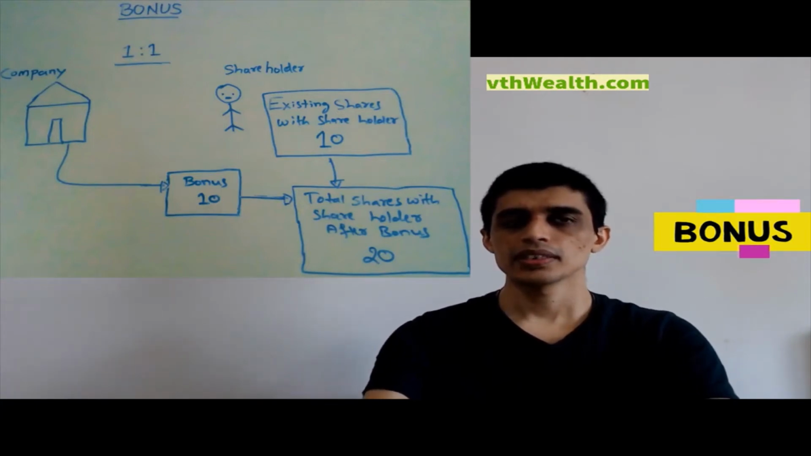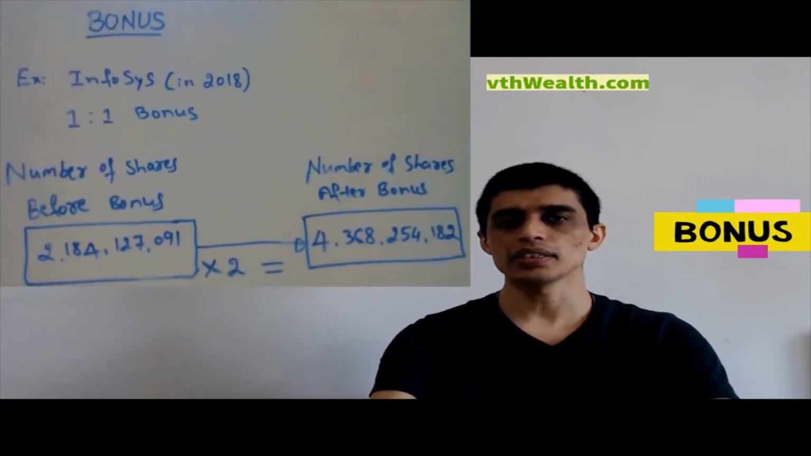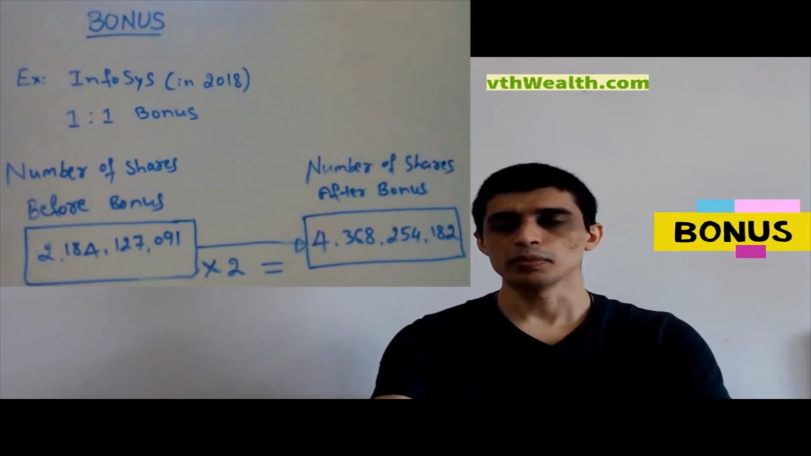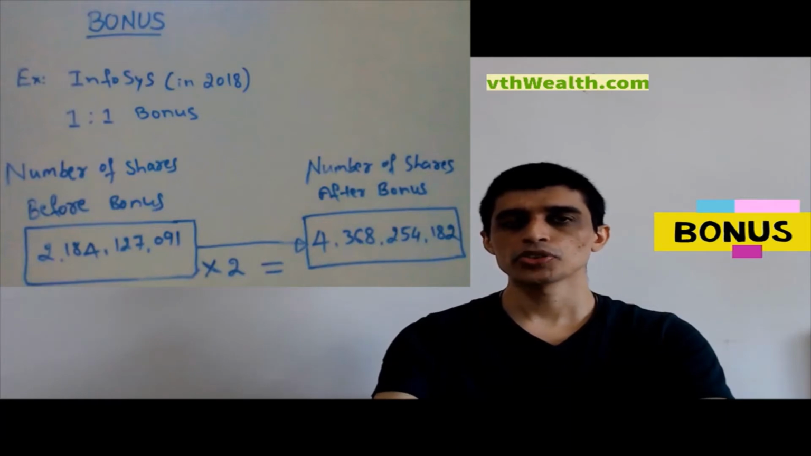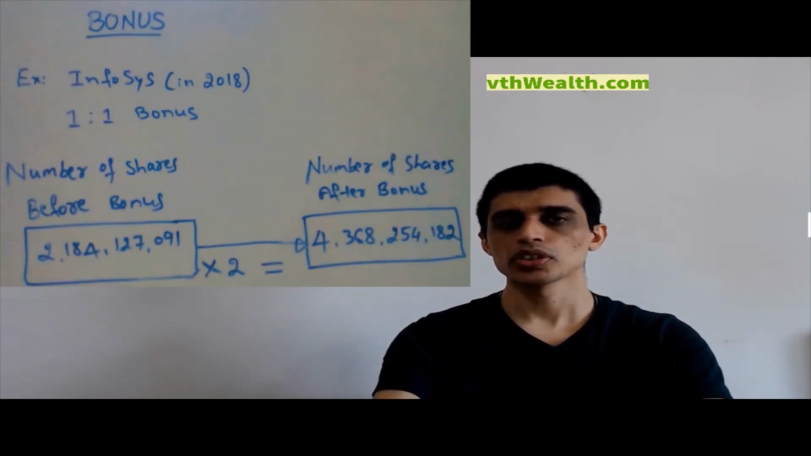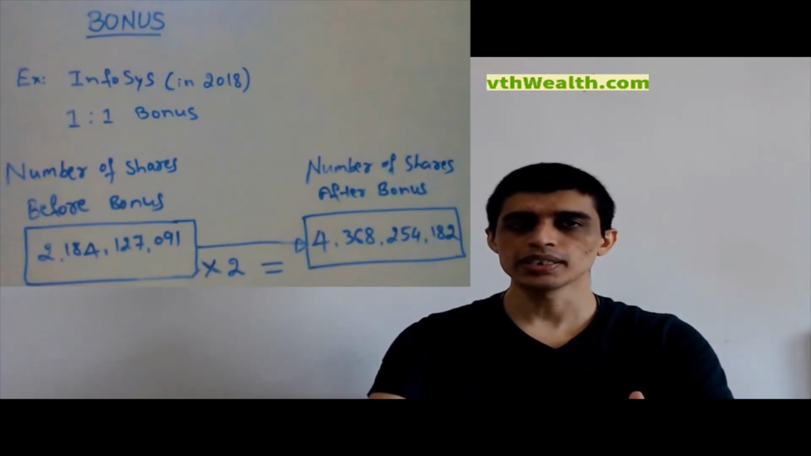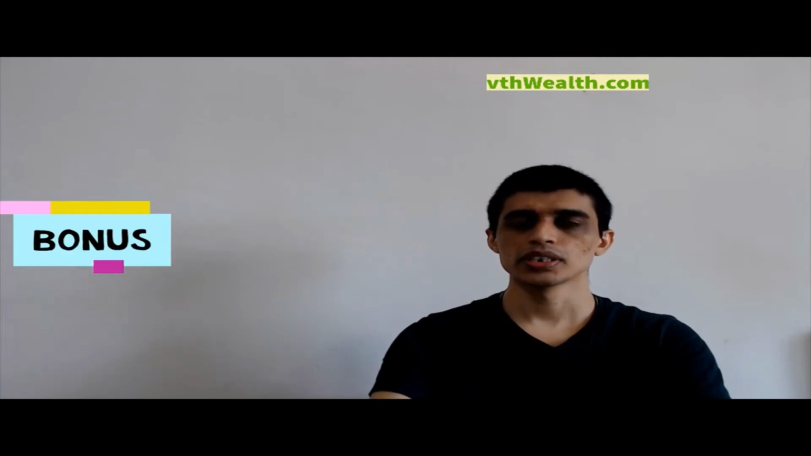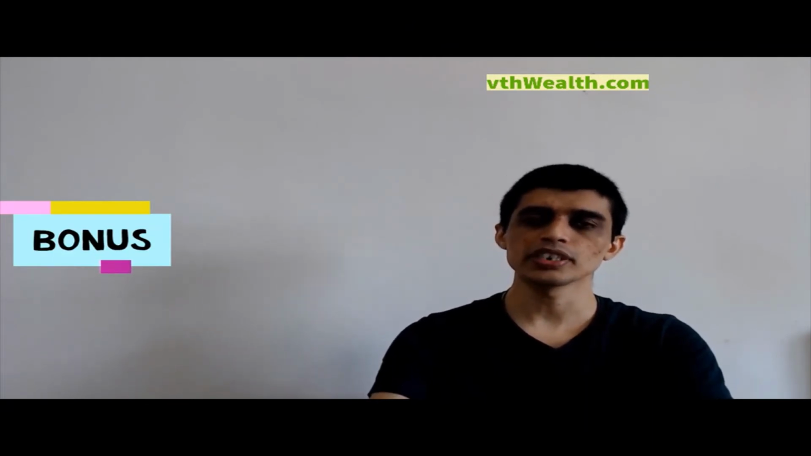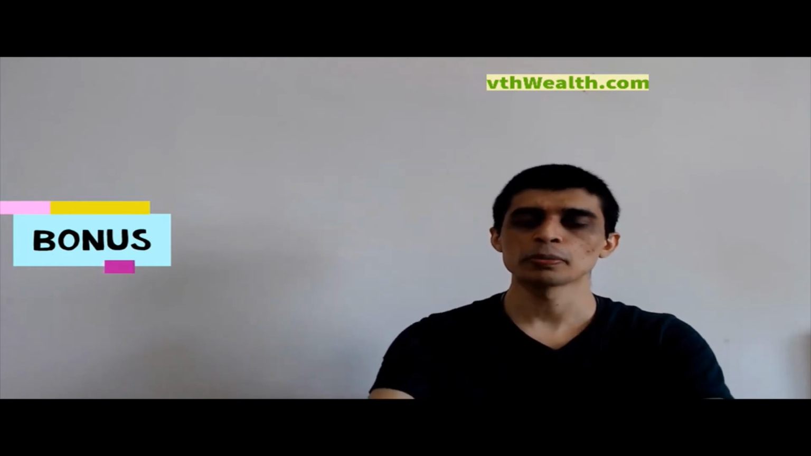Let us understand this example. In 2018, Infosys declared a 1:1 bonus. The number of shares after the bonus compared to the number of shares before the bonus is double. The impact of the bonus is that it increases the number of shares in the market, thereby it reduces the stock price in proportion to the bonus ratio.